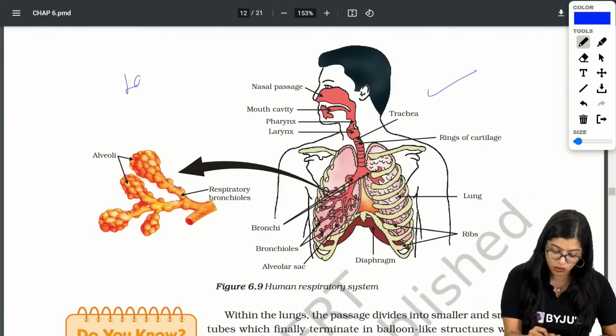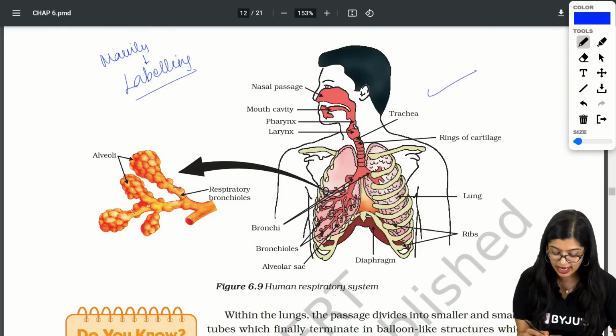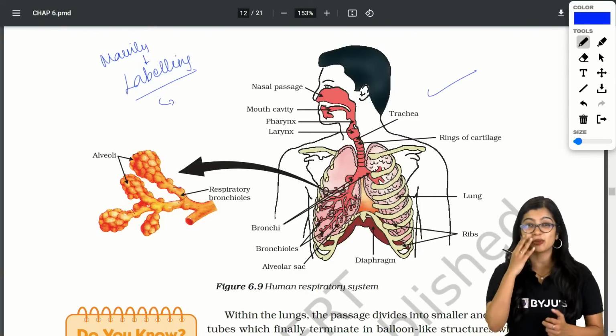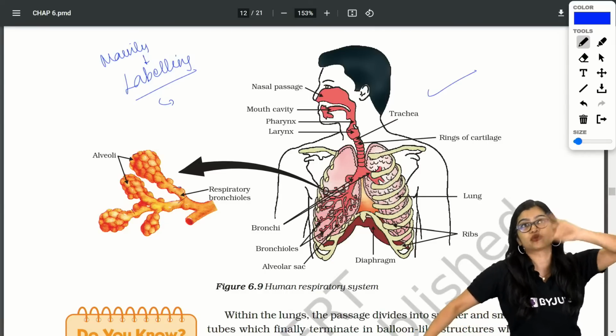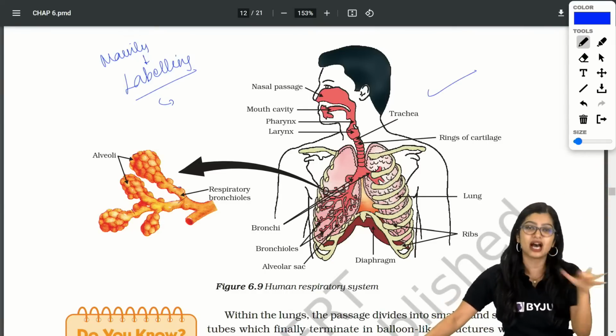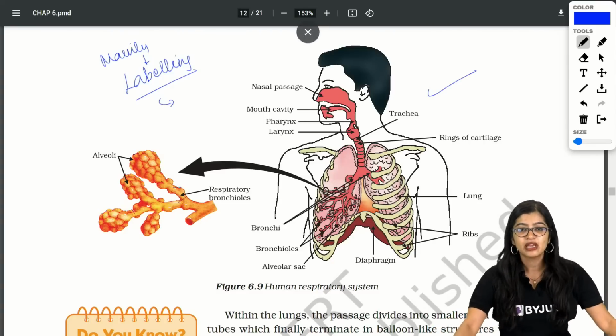Respiratory system again will mainly come for labeling, right? But if you want to learn to draw also, because maybe way back in 2012, 2018, once or twice over a period of many years, here and there they may ask you to draw, but chances are very less, right?